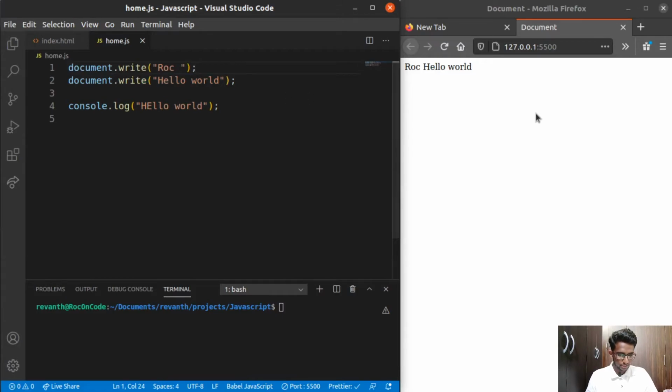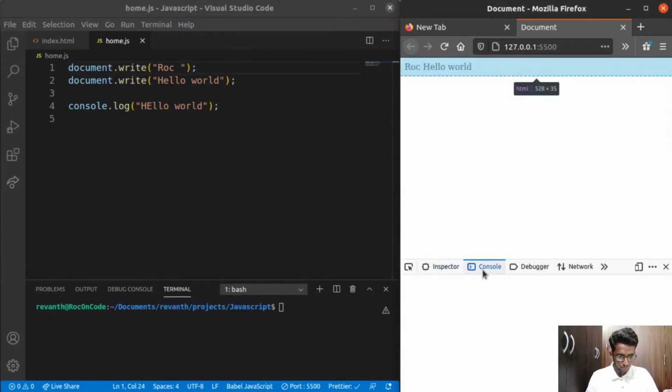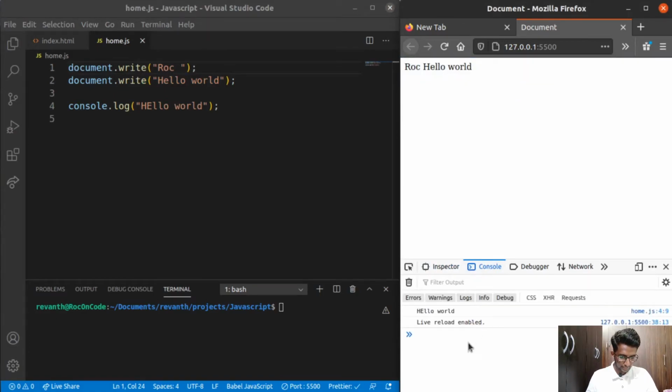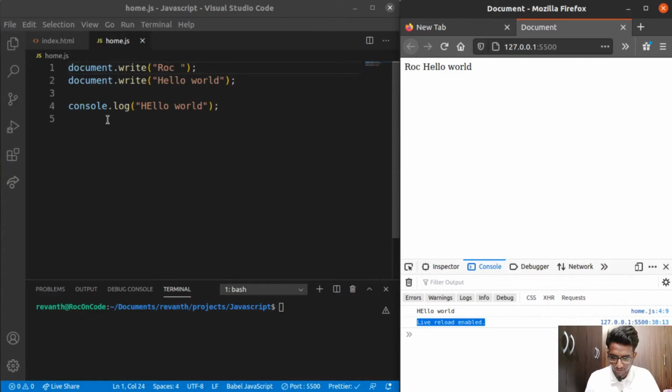And if you just go here and go to inspect element and go to console, here you can see it is saying hello world. These lines are going to be executed one after another because of the statement methodology here. One more thing while talking about statements: any line of code that performs a certain task in JavaScript is going to be called a statement. So by this we have completed a few basic understandings regarding statements.